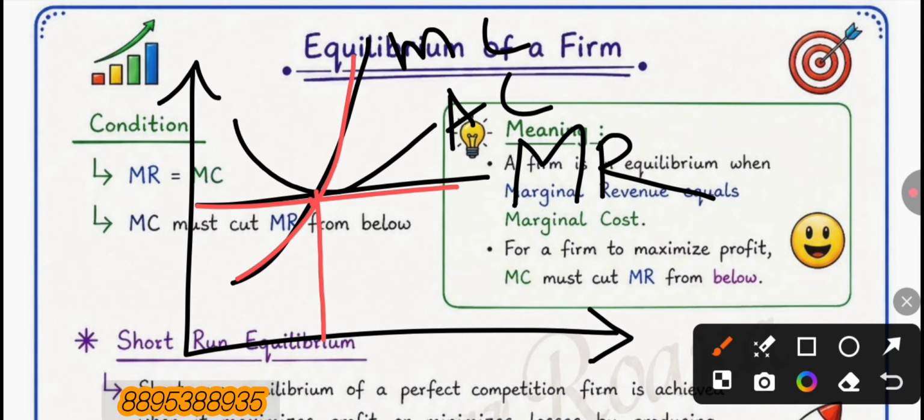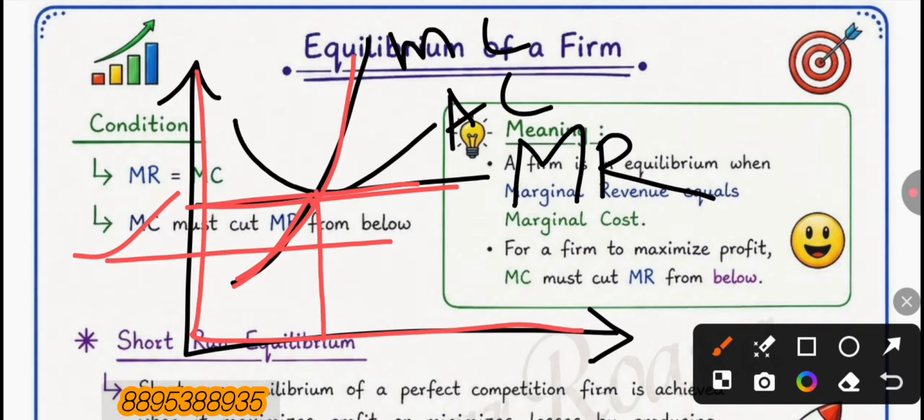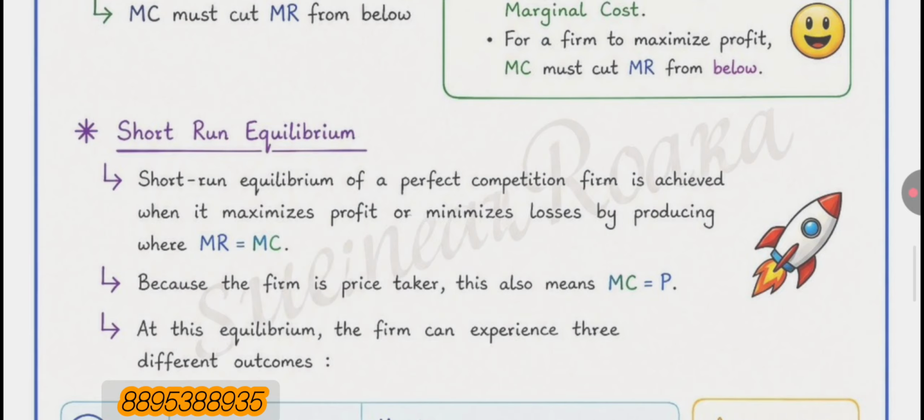This is the MR curve, this is MC, and MC must cut MR from below. This condition is also fulfilled here because MC cuts MR from below. That's why this is the point of equilibrium. I hope you all have clearly understood.